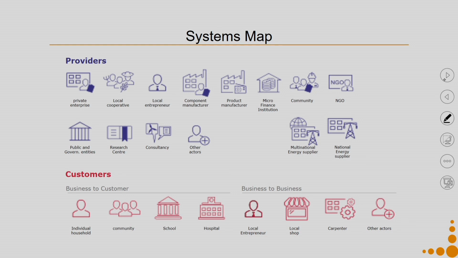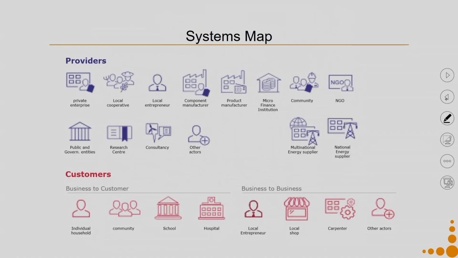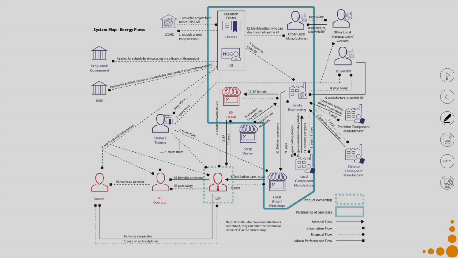So, in the context of the SPSS methodology, we discussed certain key tools for sustainability orientation. The most important, because we are making a systems map, is that we should always create the systems map consisting of the first list of all providers, all the stakeholders who are providers, all the stakeholders who are customers. Then we create the energy flow map, which will consist of the material flow, information flow, financial flow and labor